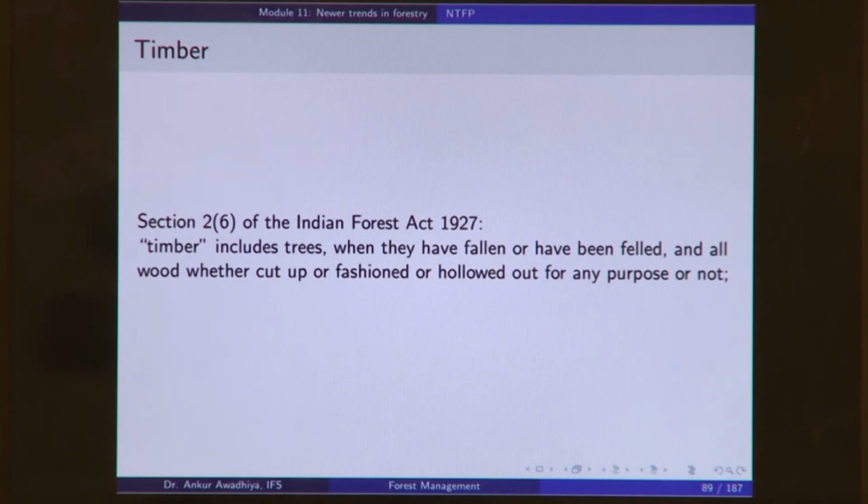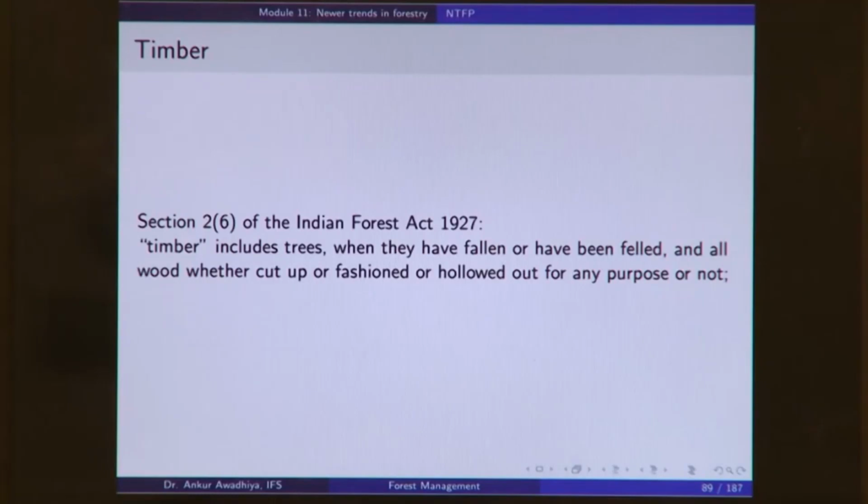So, whether you have made a plank to carry it away to make furniture, or whether you have made a plank without any purpose, we will still call it timber. Now, these definitions have been made so intricate, because typically the offenders who are trying to cut trees and take them away, they try to make use of the loopholes.